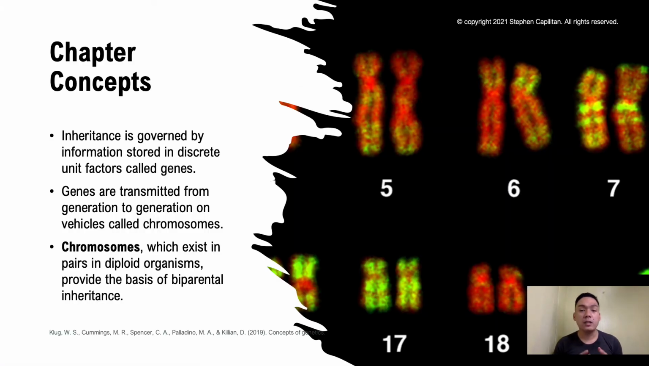inheritance, which is governed by the information stored in discrete unit factors, which we call genes. And later we will be talking about what these unit factors are. Genes are also transmitted from generation to generation on the vehicles we call chromosomes. And chromosomes, as you know, are found in your cells, especially inside the nucleus. Chromosomes, which exist in pairs in diploid organisms, provide us a basis for biparental inheritance, the one coming from your mom and the one coming from your dad.